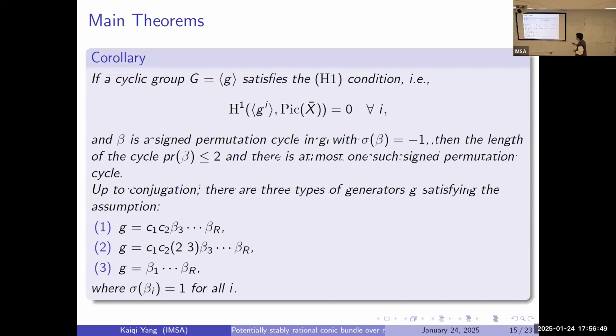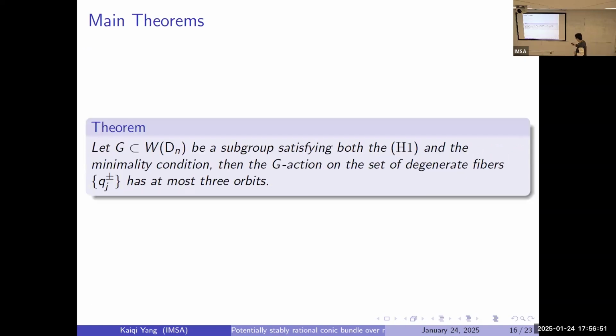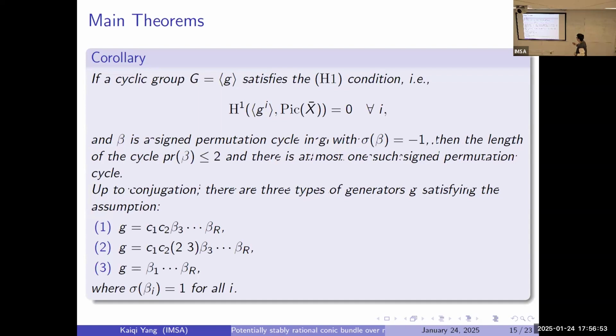And up to conjugation, there are 3 types of generators satisfying this assumption. Like you have C1, C2, C1, C2, with 2, 3, and the rest of the permutation cycles always have an even number of minus signs, or you don't have such kind of cycle.